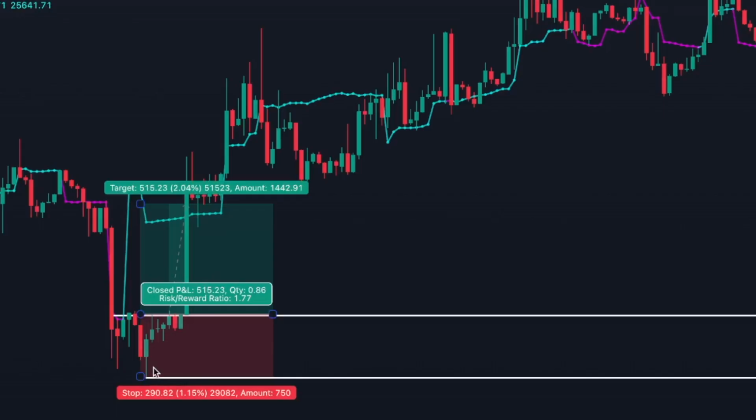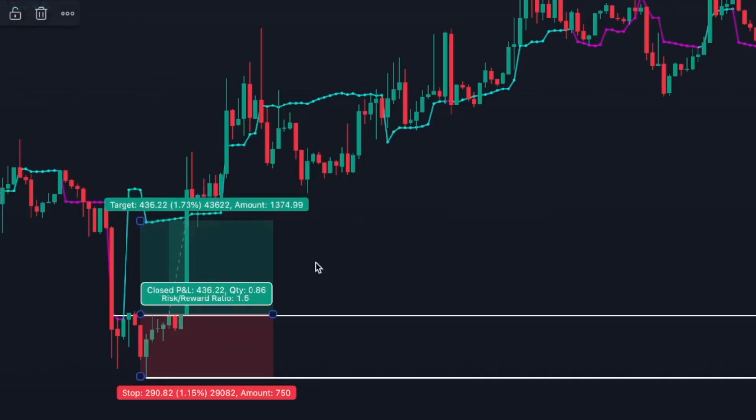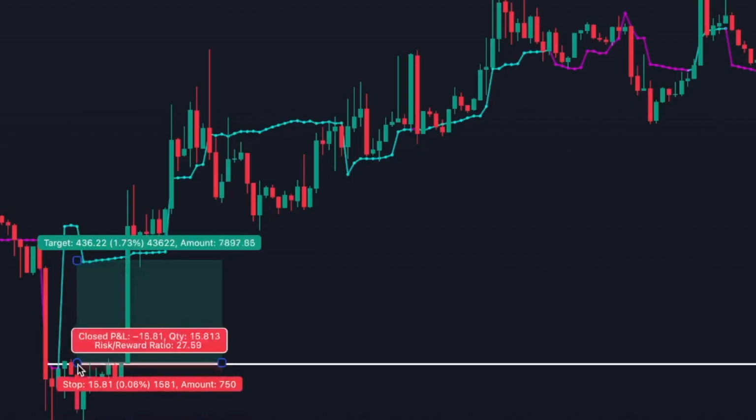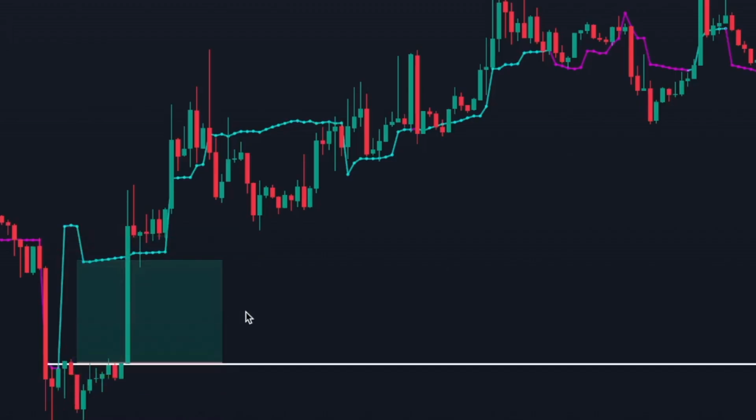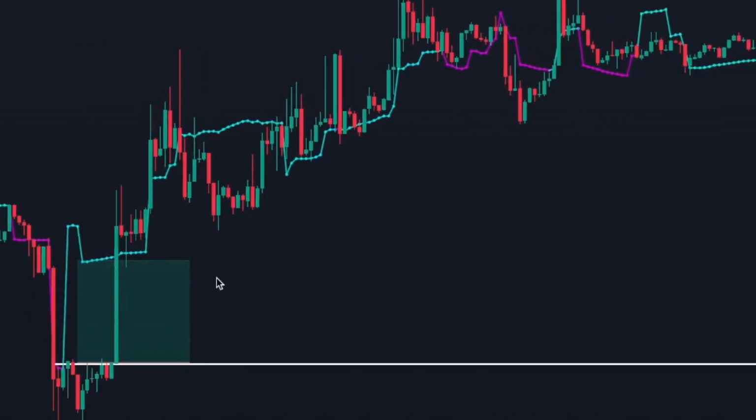Set a stop loss order below the resistance line and establish a take profit level at a 1.5 ratio. When the price reaches the take profit level, sell half of your crypto. After selling half, we can move the stop loss to the previous take profit level and activate the chandelier indicator. Now wait for the remaining position until the chandelier indicator changes colors. Once it does, we can exit the trade.